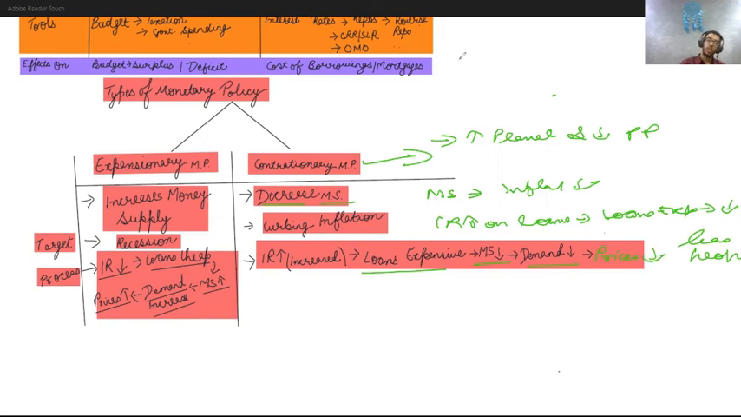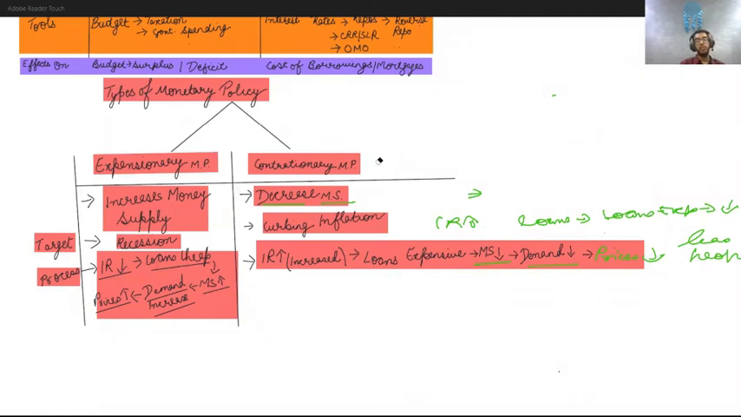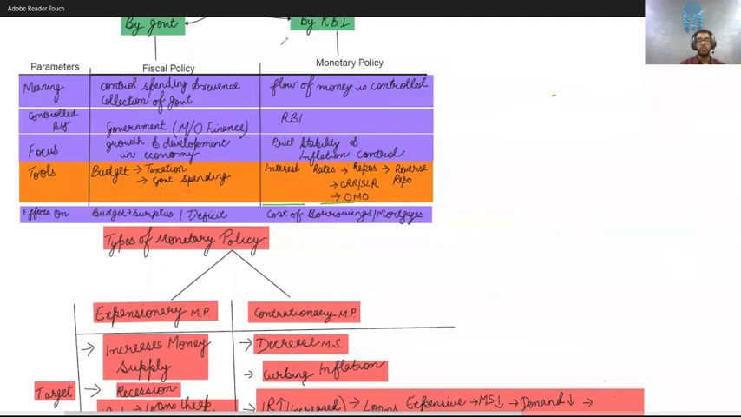So I hope this is clear. I have explained both the parts. In the next session tomorrow, we will see what are the different tools available with the RBI that I have already told you about, like the repo, reverse repo, CRR and SLR, and what is OMO, what is marginal standing facility, and what is liquidity adjustment facility. I'll tell you all these things in tomorrow's class, because these are the tools and you need a better understanding of that.